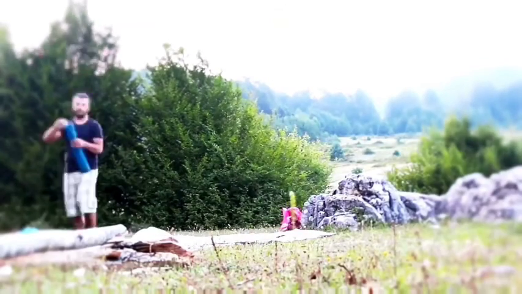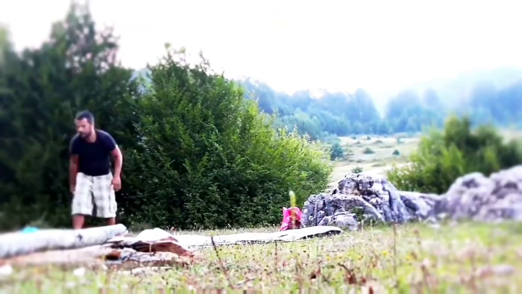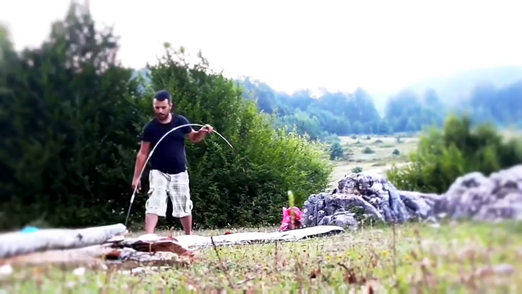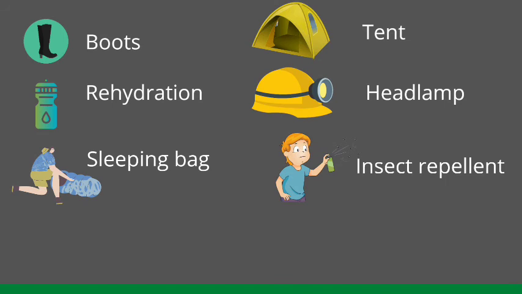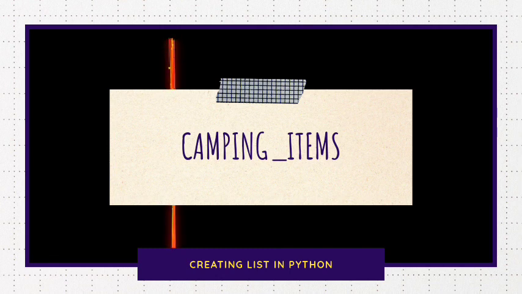For example, you are going to the camping trip in forest. What you will do? You make list of items which is necessary for survival in the forest. And what are those lists? Those lists are: 1. Boots. 2. Rehydration. 3. Sleeping bag. 4. Tent. 5. Knife. 6. Headlamp. 7. Insect repellent. 8. Fire starter. Now, I'm creating the Python list of these items.